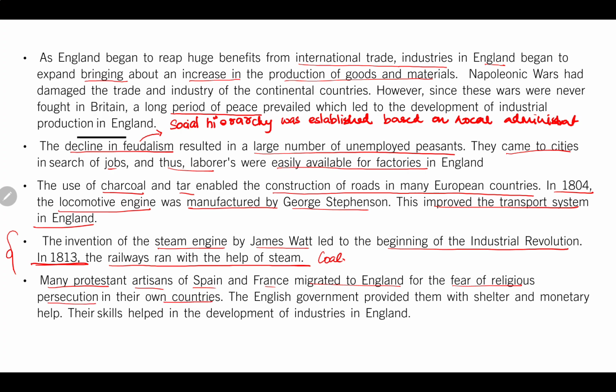persecution in their own countries. The English government provided them shelter and monetary help. Their skills helped in the development of industry in England. Now, what happened? The people migrated. There were certain Protestant artisans from Spain and France who thought that their religious sentiments would be heard, and they totally migrated